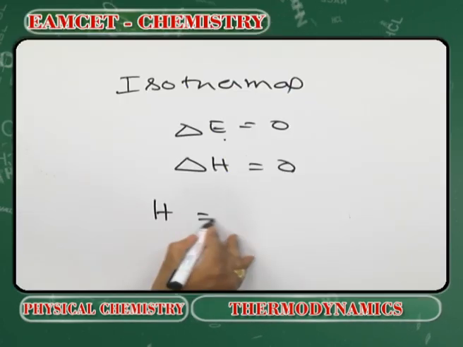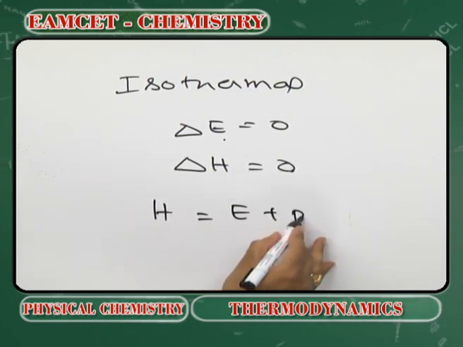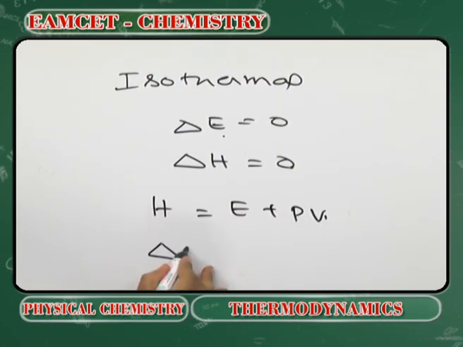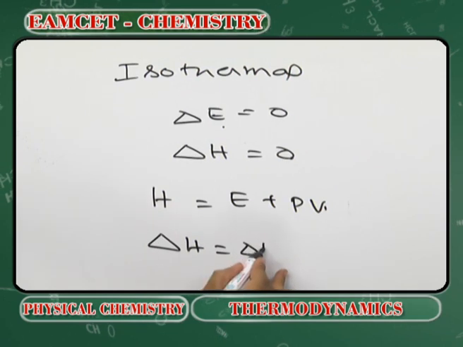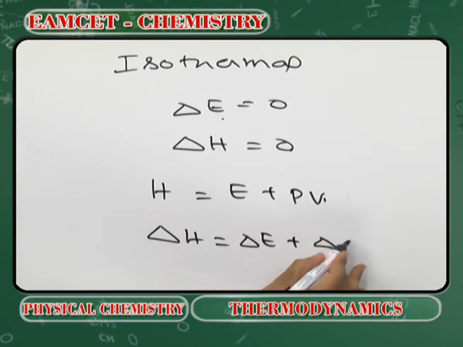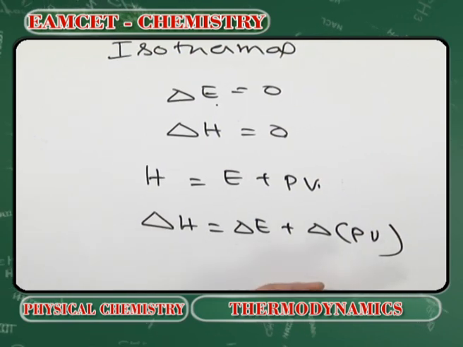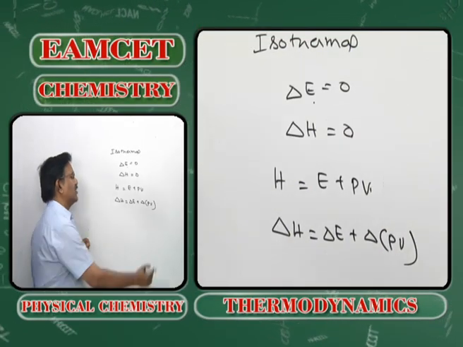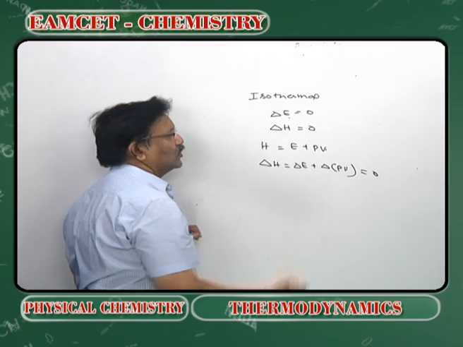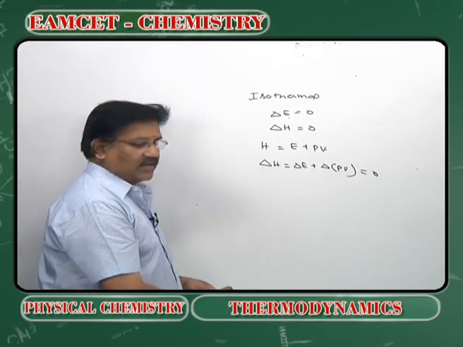H is equal to E plus PV. Delta H is equal to delta E plus delta of PV. At constant temperature, the product of PV remains constant. Therefore, delta H also becomes 0 in an isothermal process. Next question.